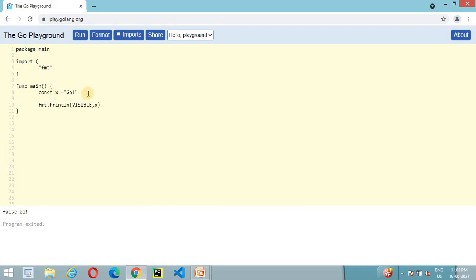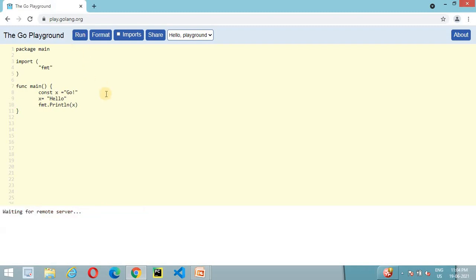So let's simplify it a little bit. As we discussed, if we want to change this variable x value now to hello, then the compiler will raise a compile time error because we cannot change the constant value.